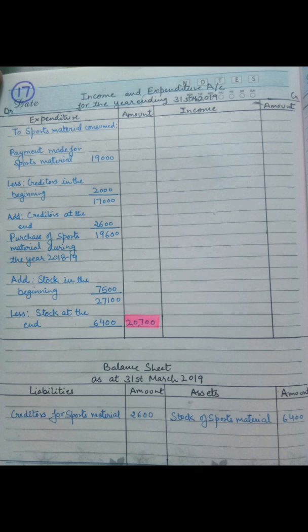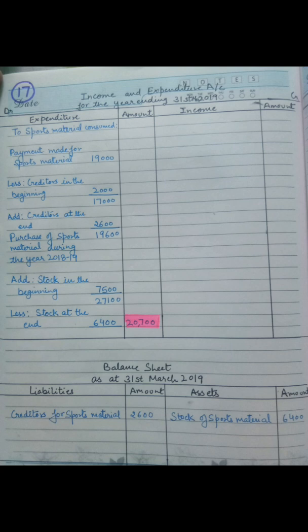For that, the first entry would be on the expenditure column, sports material consumed. Total amount of material consumed in a year can be calculated by, the first would be payment made for sports material, as it is given in the question that 19,000 rupees were paid for purchasing the sports material.